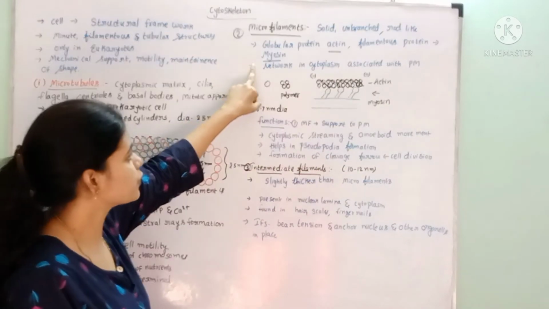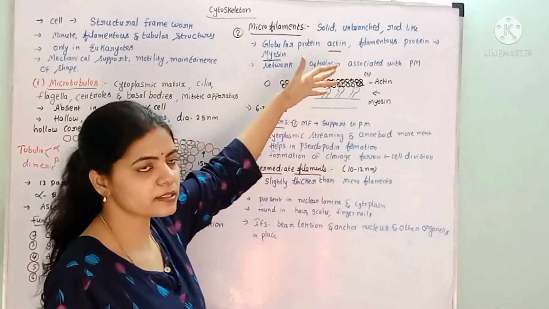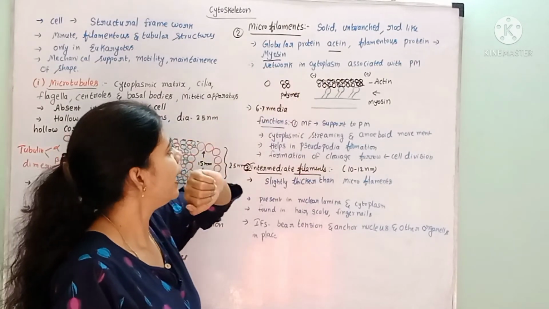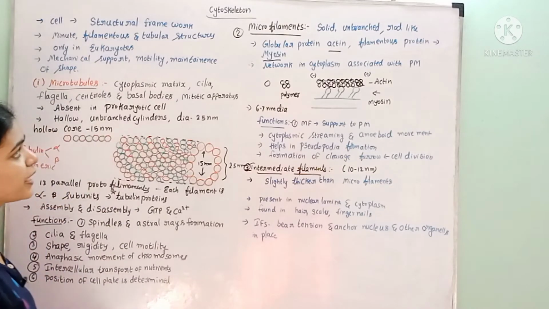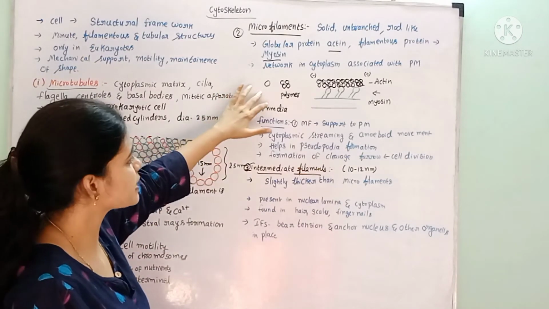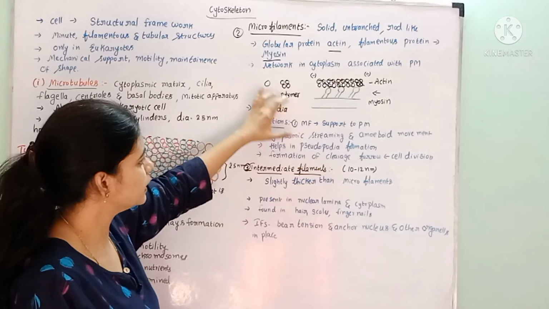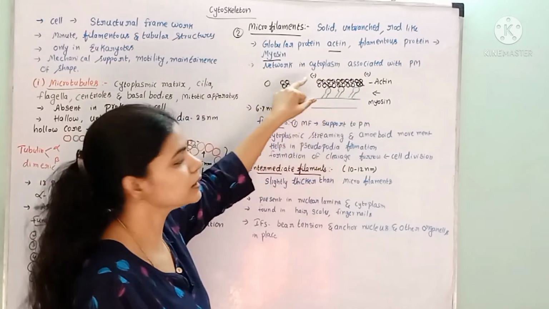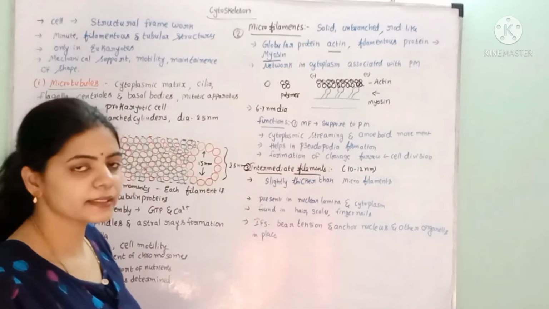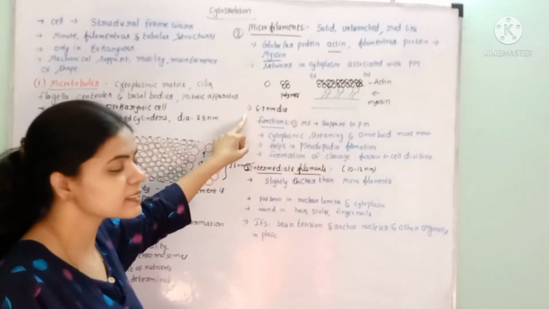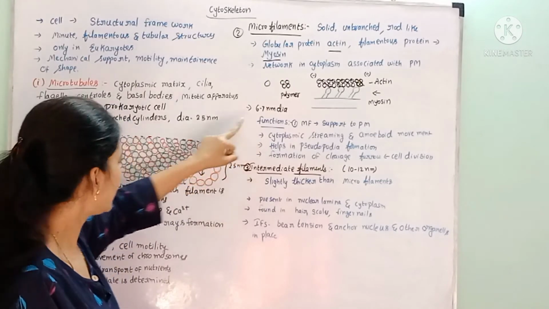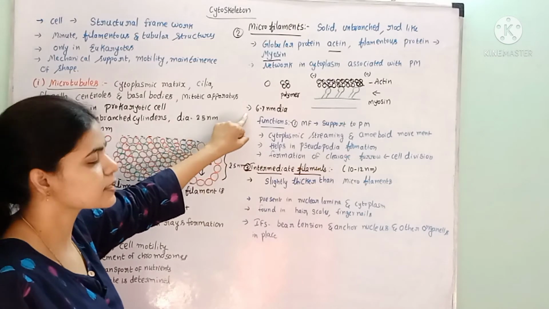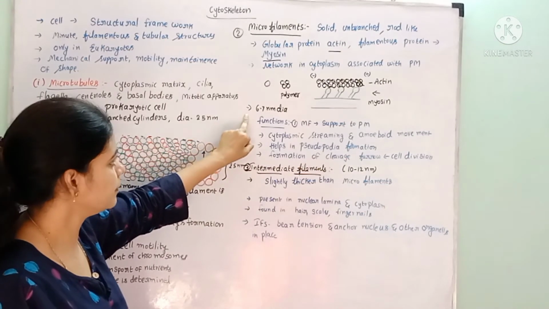So what kind of proteins are present? Globular proteins. In the muscle cells, myosin is also present. That is the filamentous protein. And here, the microfilament: this is a monomer. Several monomers together form the polymer. These polymers are connected to form a filament-like structure, which is nothing but the microfilament. If you see the diameter of this microfilament, it is 6 to 7 nanometers. And what is the microtubule's diameter? 25 nanometers. And this is 6 to 7 nanometers in diameter.